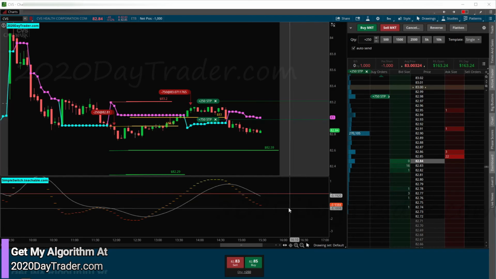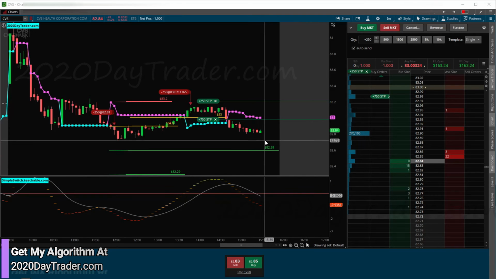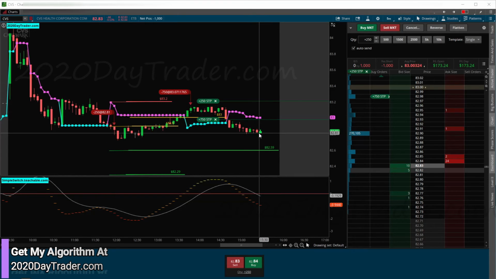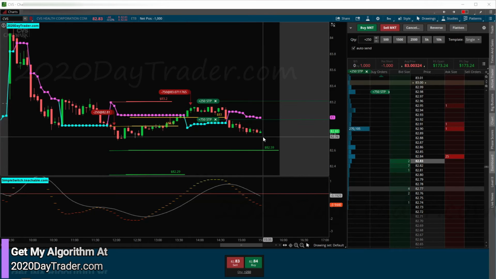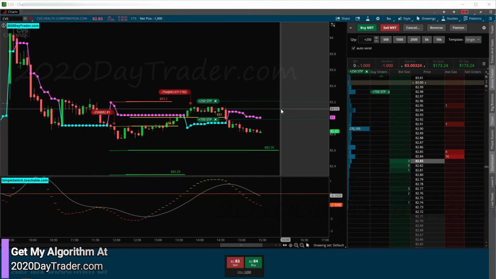All right, so now we're at 3:30, so we really only have like 15-20 minutes left. So we have like 4 or 5 candles left here to trade. So there's very little chance it's going to get down here or all the way back up here. So I think now it's time to start to look at locking in some profit here. So we're going to go ahead and start trailing a tight stop. So I'm going to cancel both of these. I'm going to put my 1,000 shares in. Let's do it this way, 500. All right, so I got my 1,000 shares in.